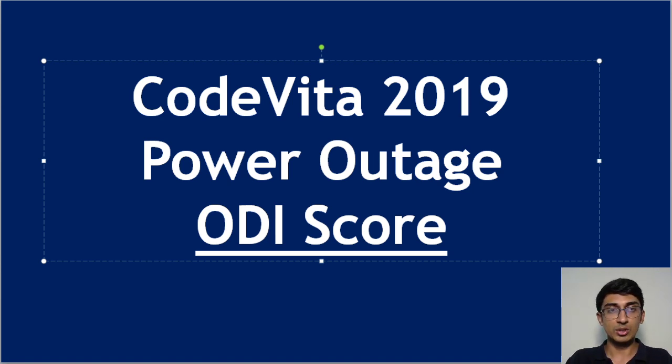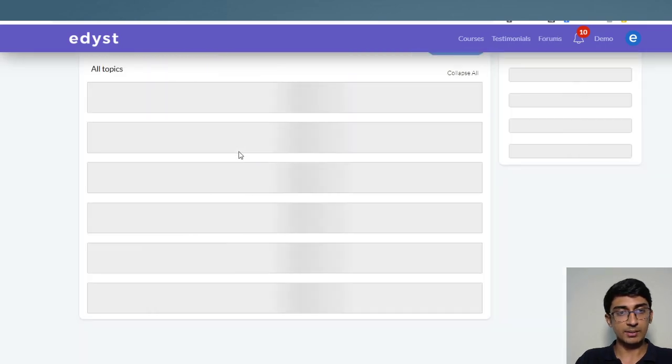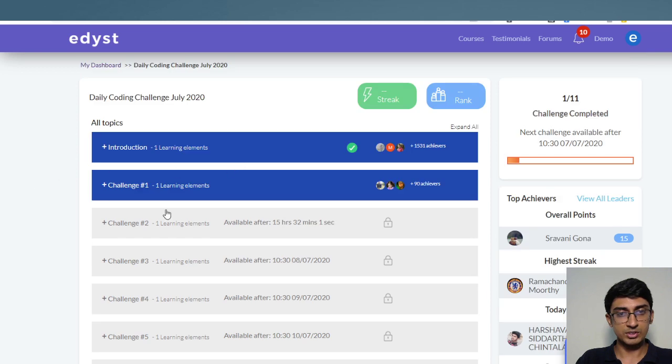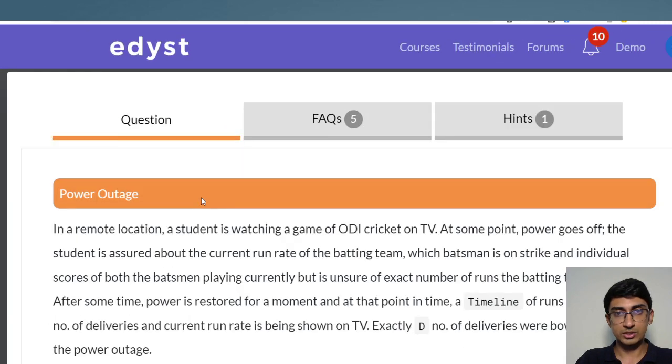All right. So I'm just going to go to the daily challenges over here. Let me just open it up. Yeah, so here it is. If I click start coding now, I am directed here, and this is the first challenge. If I open up the first challenge, this is the page that opens up for me. I hope everybody can see this.